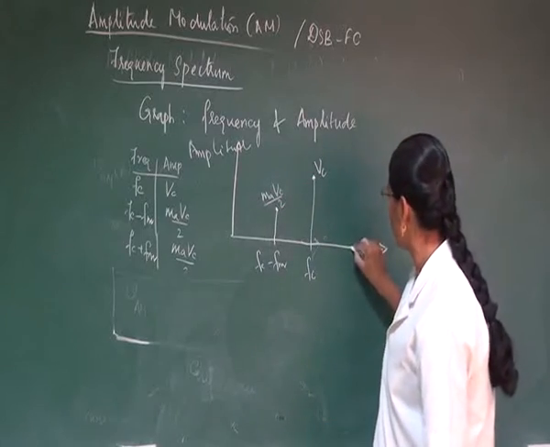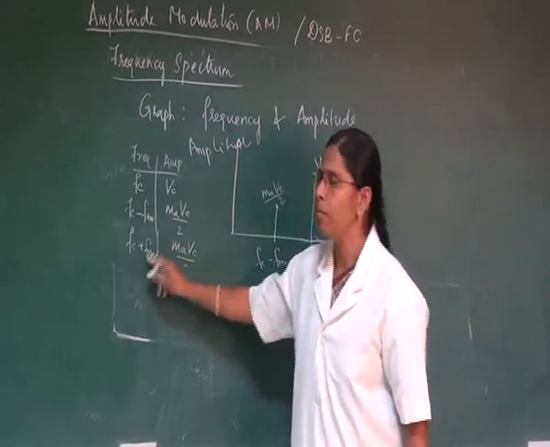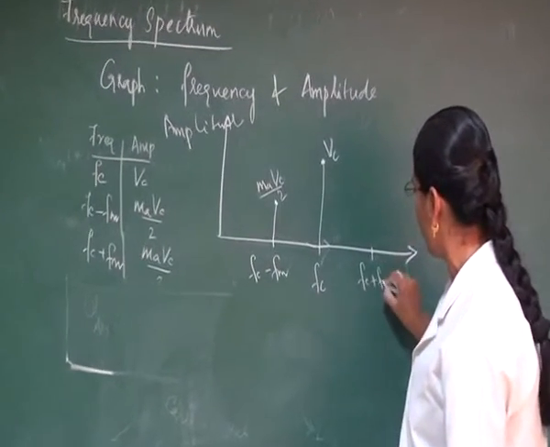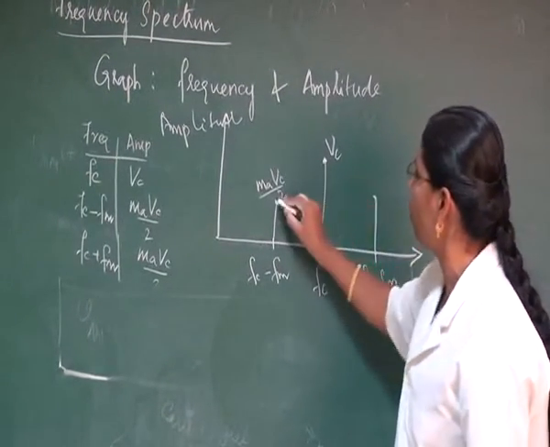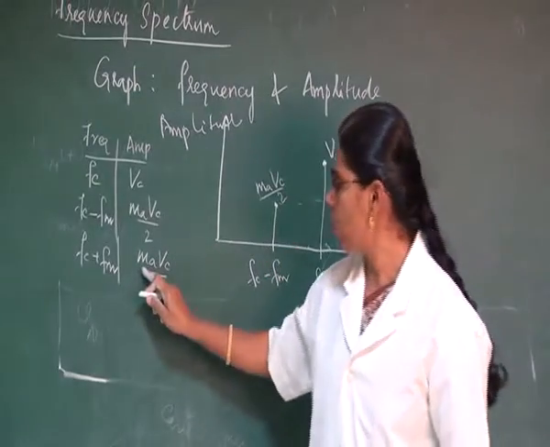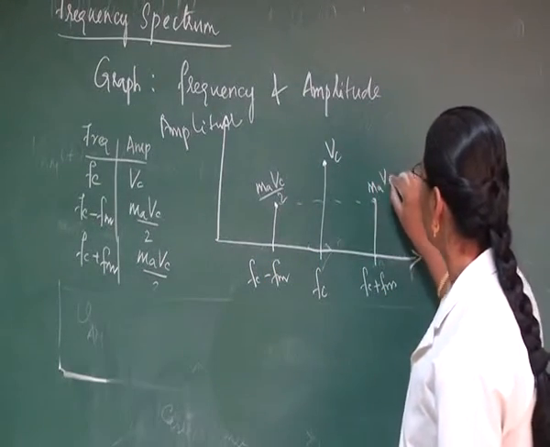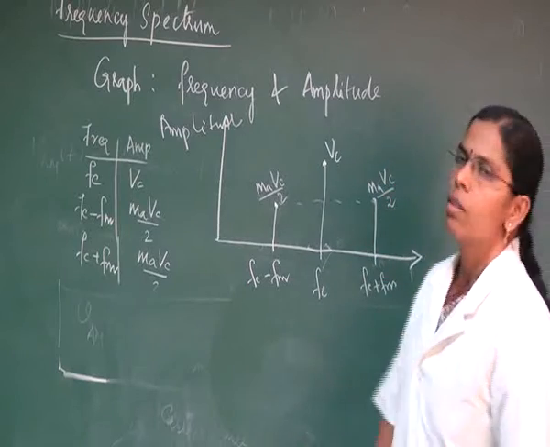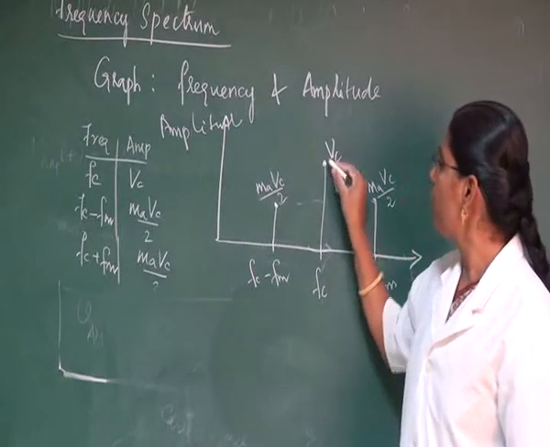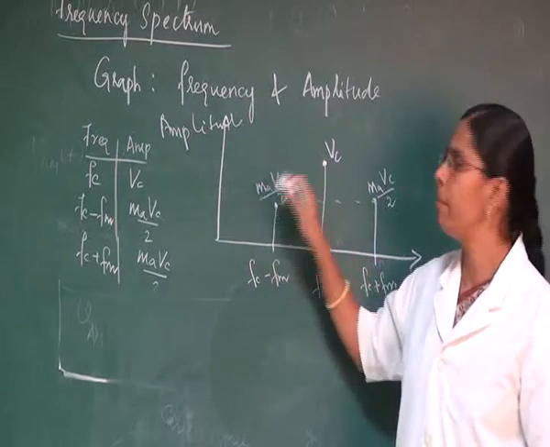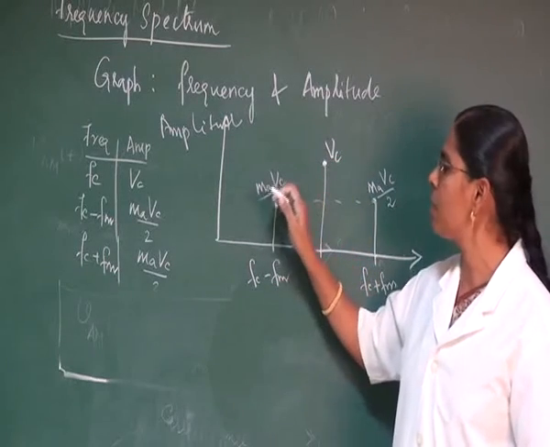So the next term here is Fc plus Fm. It will be somewhere here, which will be Fc plus Fm, with an amplitude of, if you check the amplitude, it is also mVc by 2. So here also the amplitude is mVc by 2. If we check the amplitude at the center, it is Vc, whereas here the amplitude is less compared to that of the center frequency, since it is divided by 2.